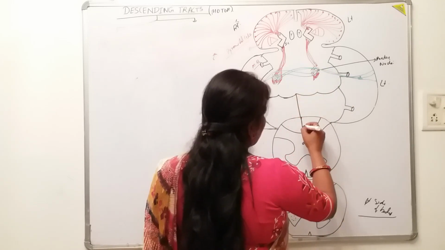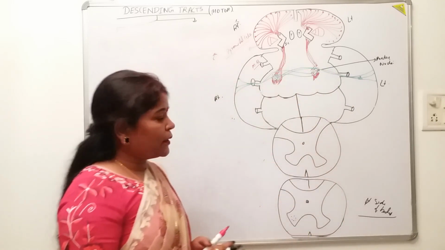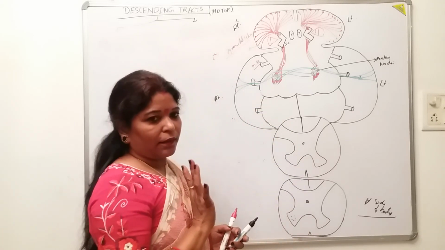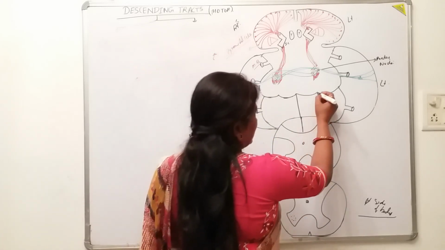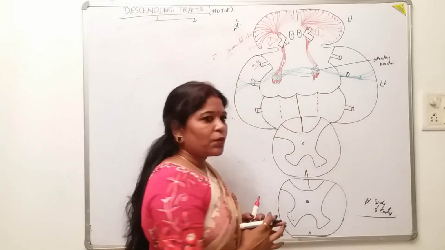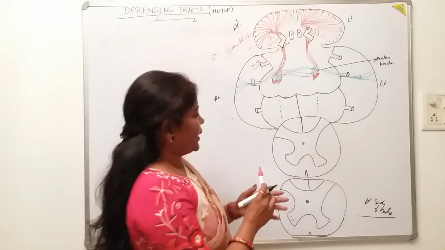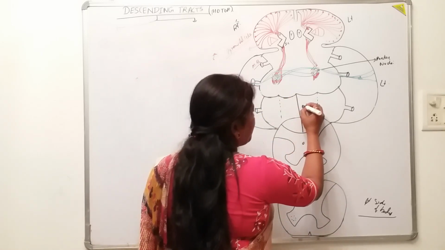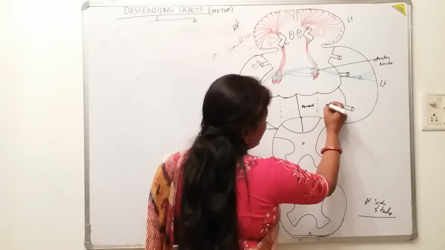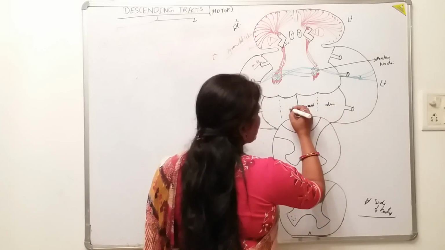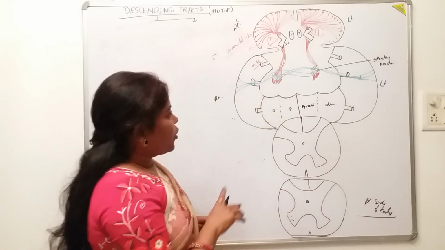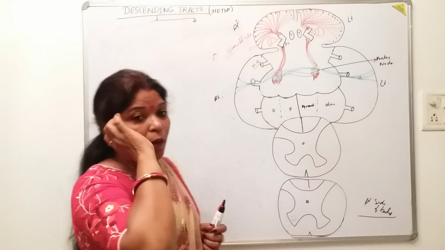Where will it go? Now the turn is that they will descend downwards to the medulla oblongata. Here in the medulla oblongata, you see there are two structures on the ventral aspect. One is the pyramid and another is the olive. Here is the pyramid and here is the olive, isn't it? So the name of the tract was the pyramidal tracts.